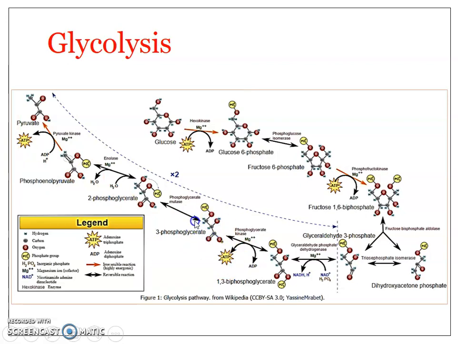The 3-phosphoglycerate undergoes isomerization to produce 2-phosphoglycerate, which further undergoes dehydration and results in the formation of phosphoenol pyruvate. This phosphoenol pyruvate undergoes substrate level phosphorylation and results in the formation of an ATP molecule along with a molecule of pyruvate. So as such, we can see glucose will break down to form 2 pyruvate molecules.